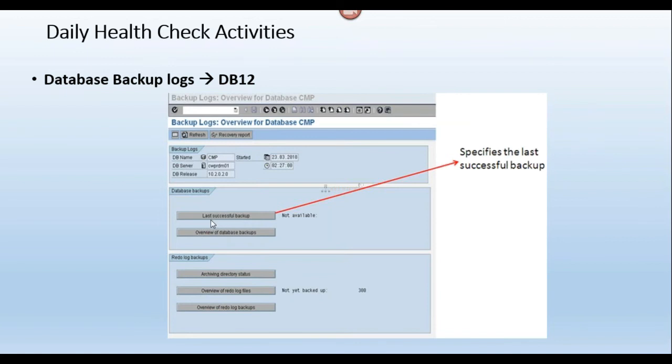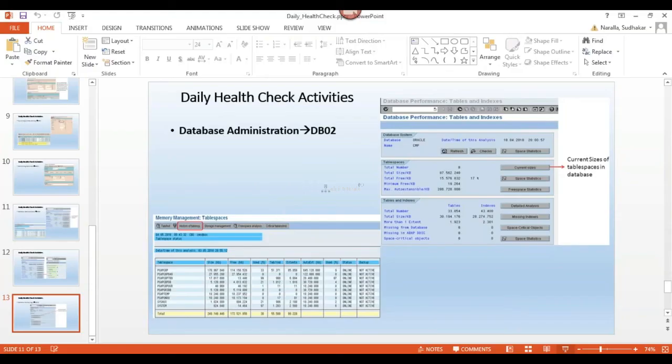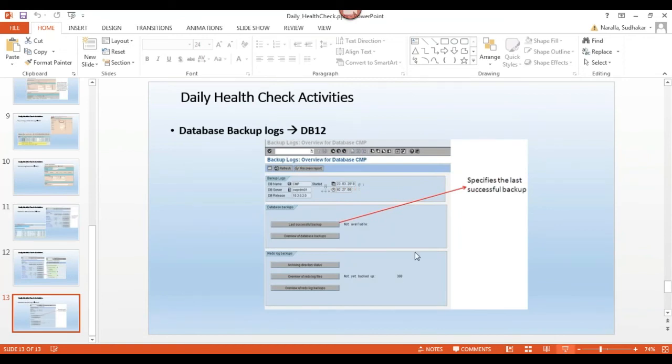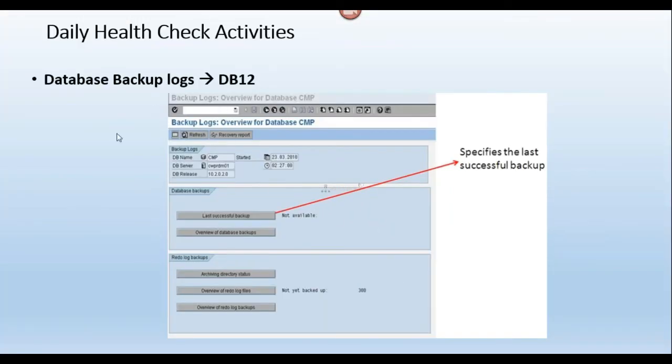If I click the first option, last successful backup, it will show you one entry, whenever the last successful backup was, yesterday, the day before yesterday, or one week back. Here I can see whether my last backup has been completed or not. If it is not completed, it will give you an error, and you can click here to see the detailed information.